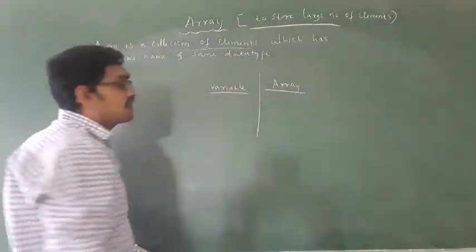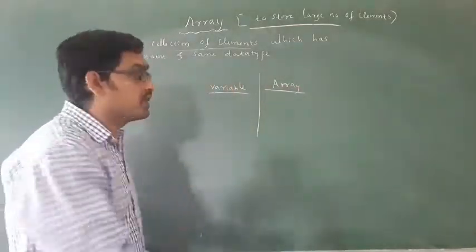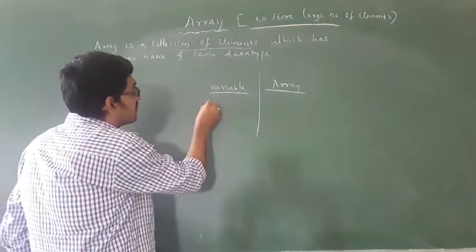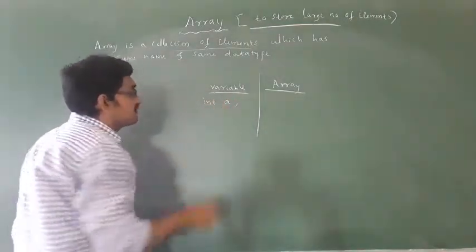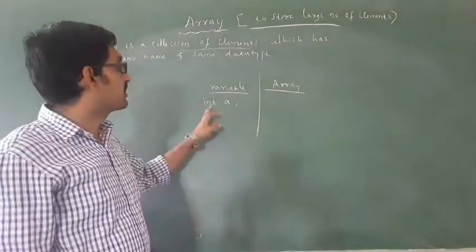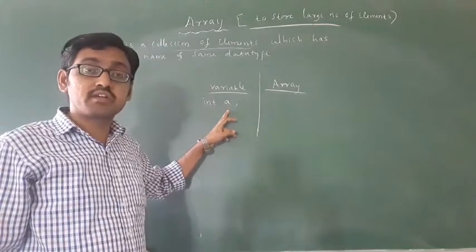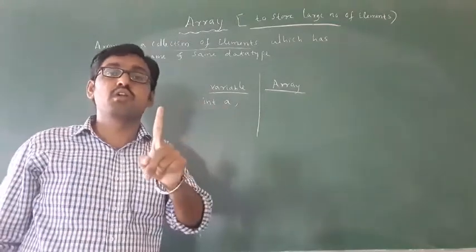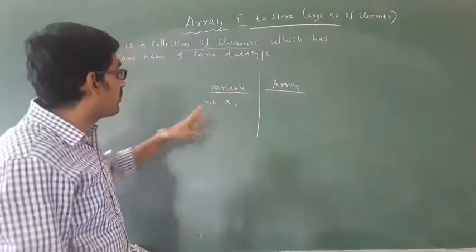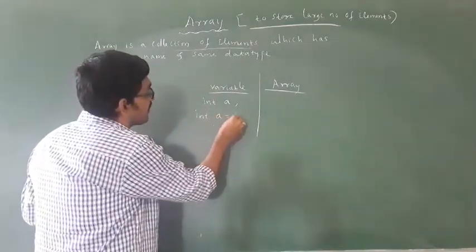Variable you already know. How to declare a variable? For example, int a, this is nothing but a variable. Int a, how much data can it store? It stores only one value. How to initialize a variable? Initialization of int a equal to 10.